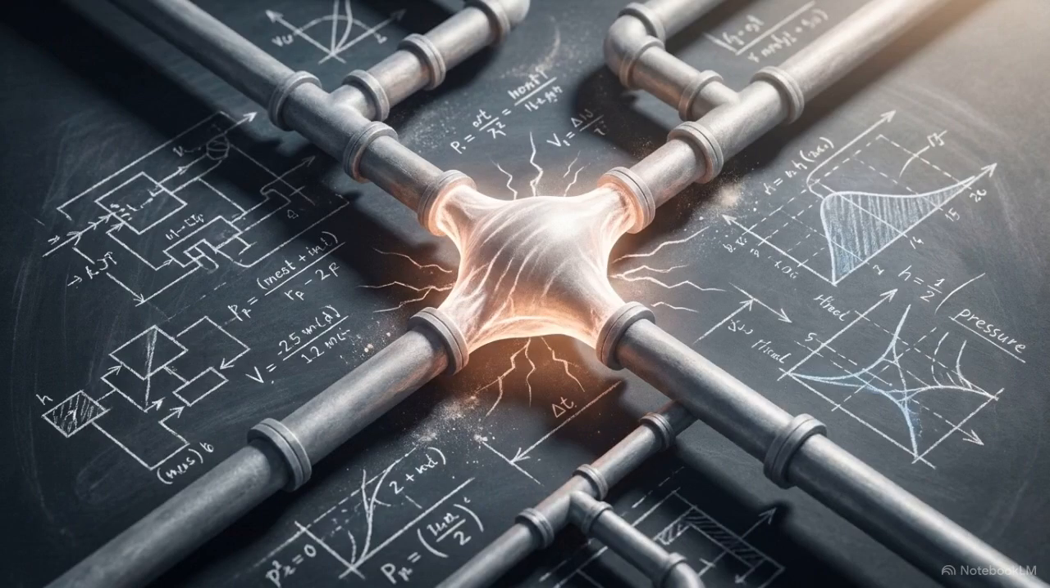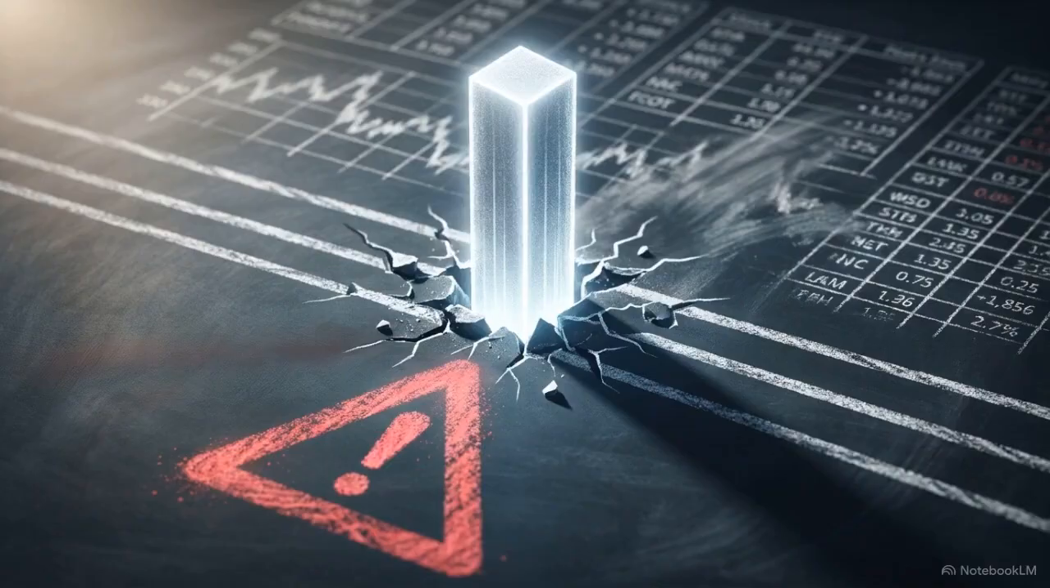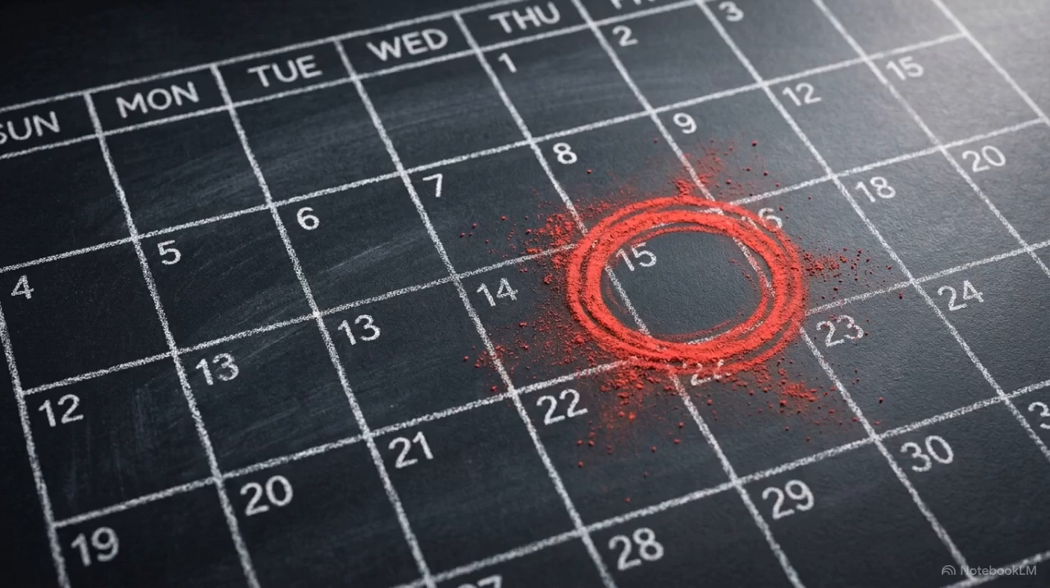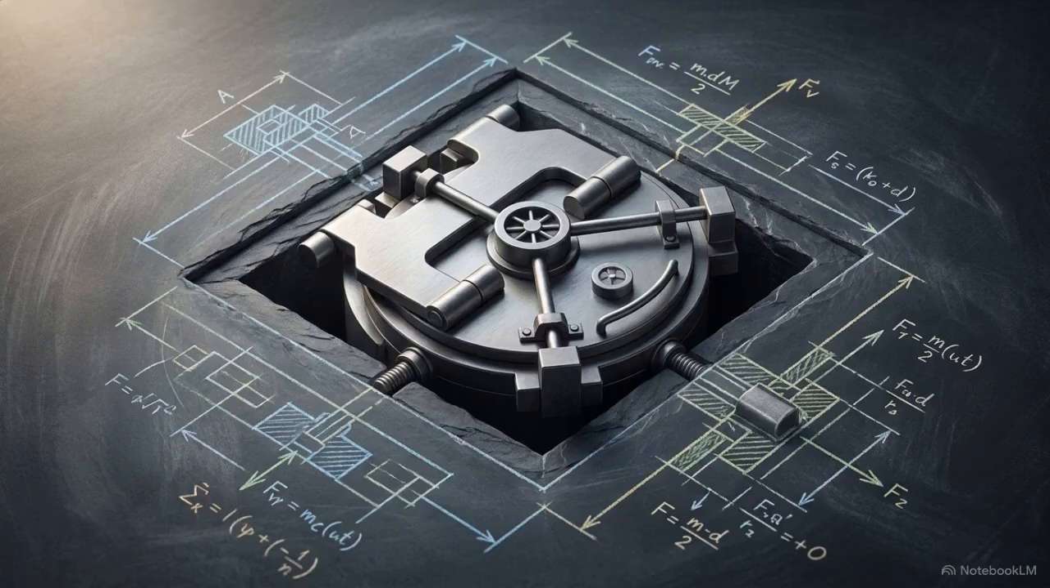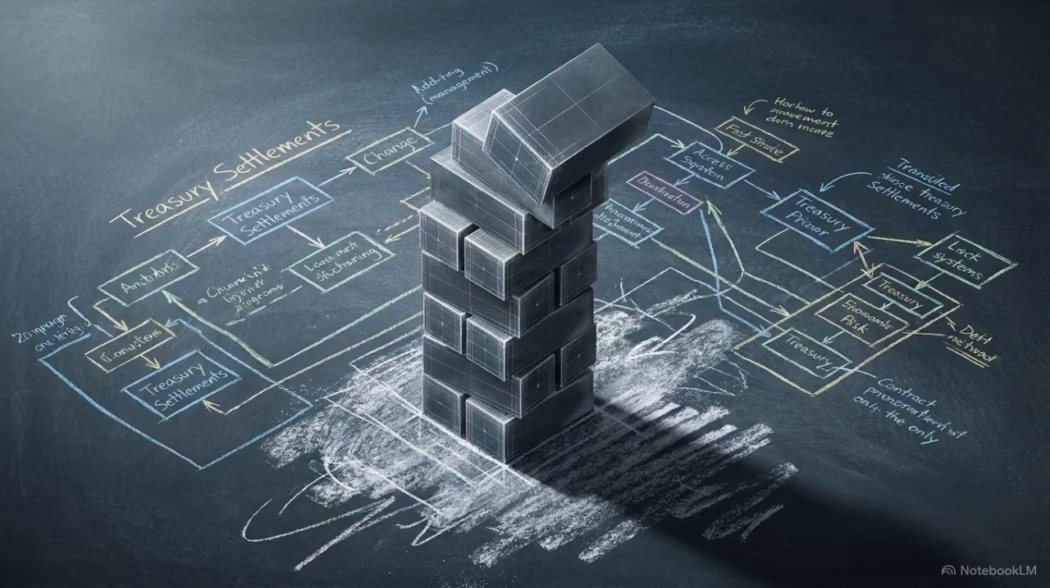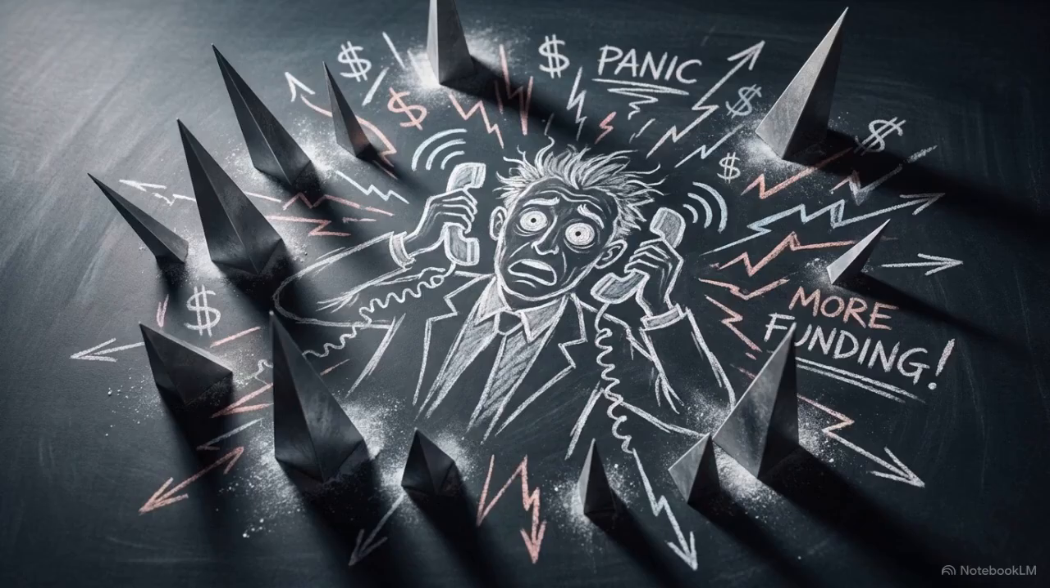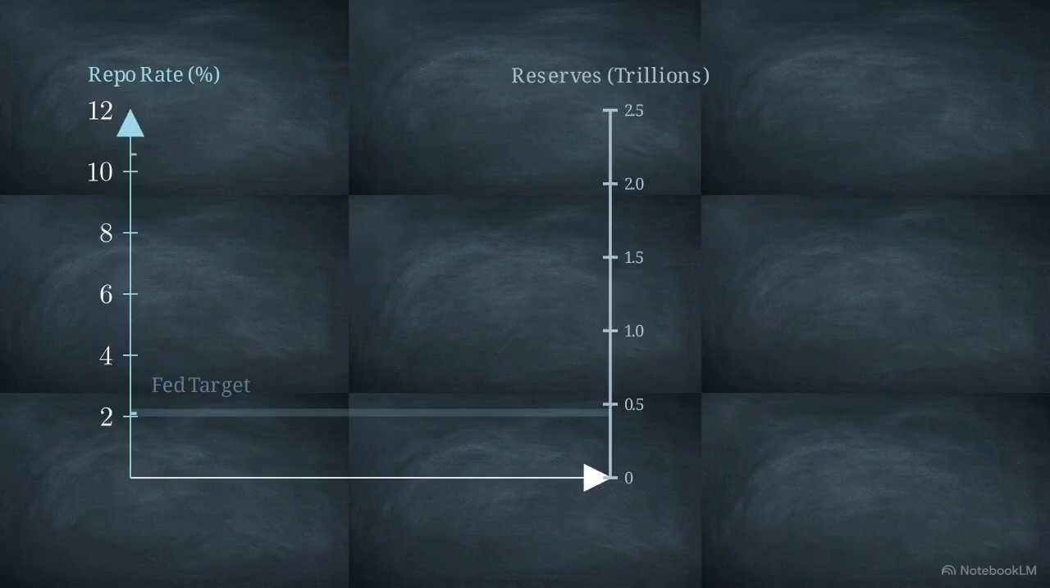Frictions in the plumbing can disrupt the system even without a solvency crisis. On September 17, 2019, intraday repo rates spiked to 10%, more than 300 basis points above the Federal Reserve's target range. This was caused by mundane triggers. Corporate tax deadlines hit. Money market lending pulled back, and heavy Treasury settlements forced dealers to seek increased funding. As cash vanished, repo rates spiked violently, disrupting monetary policy.